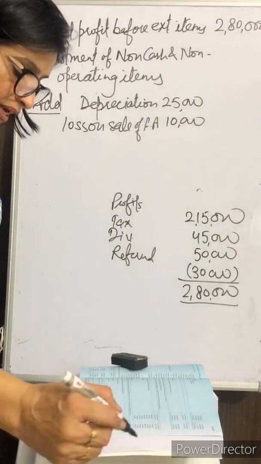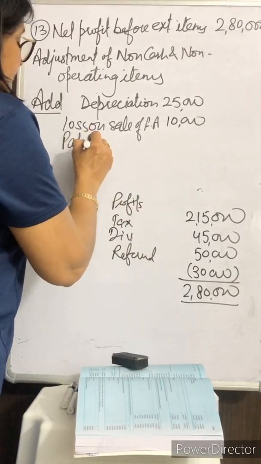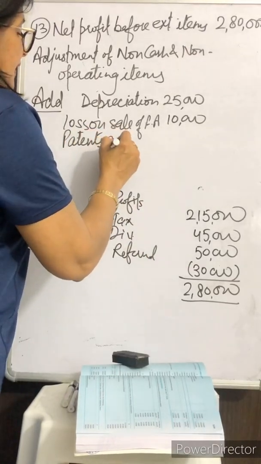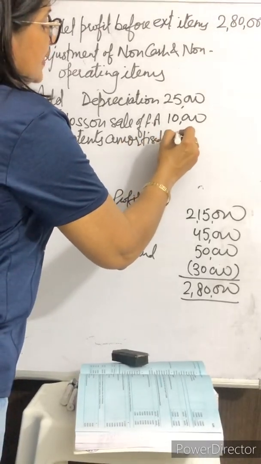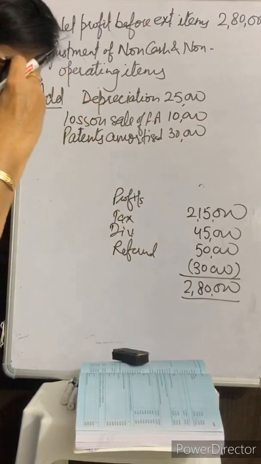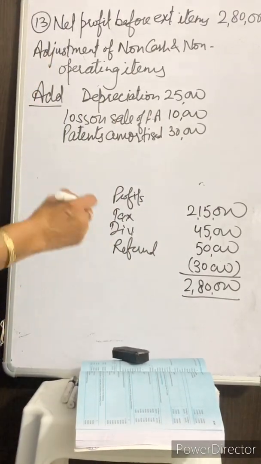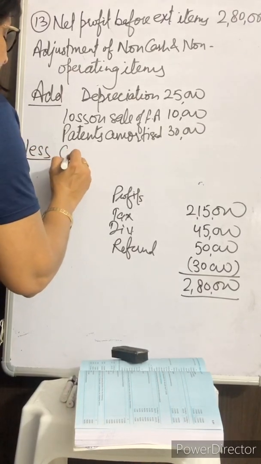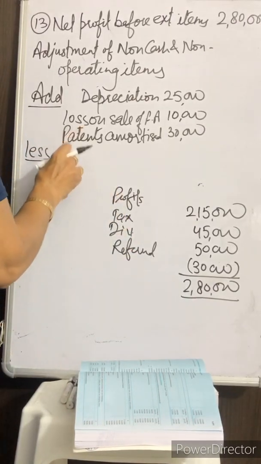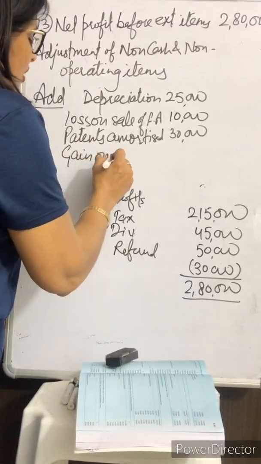Then patents amortized will also be added, which is 30,000. Then gain on sale of land will be subtracted.